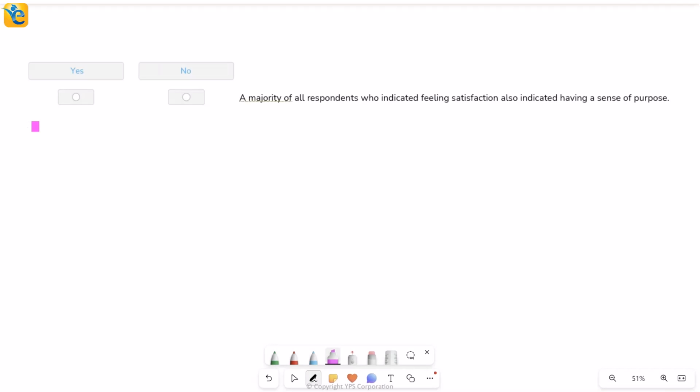And here we are. This says a majority of all respondents who indicated feeling satisfaction also indicated having a sense of purpose. So here I'm trying to find an overlap between two categories. First of all, I'm only talking about those who said they felt satisfaction, so the satisfaction circle. And then the other circle, I have the purpose circle, right? These are two that I know. I'm not thinking about the third one right now. We're not talking about that.